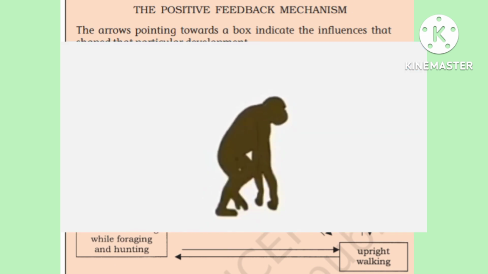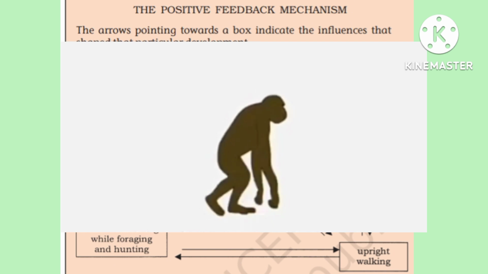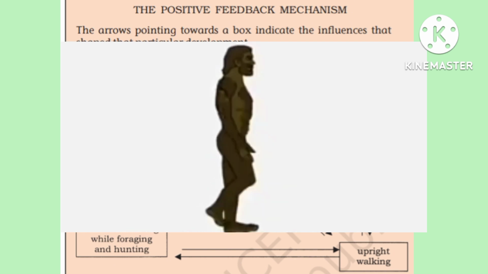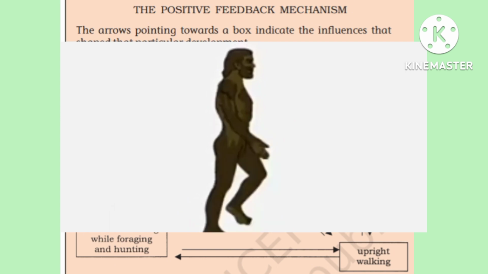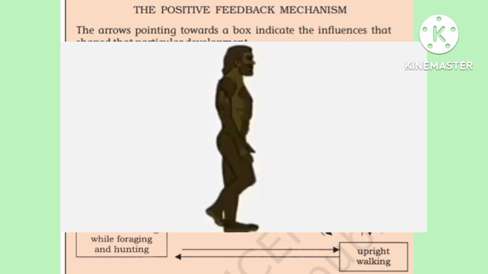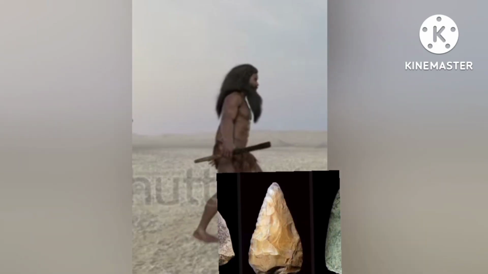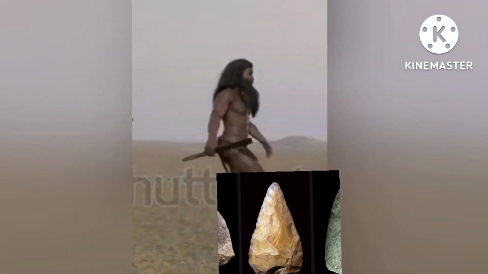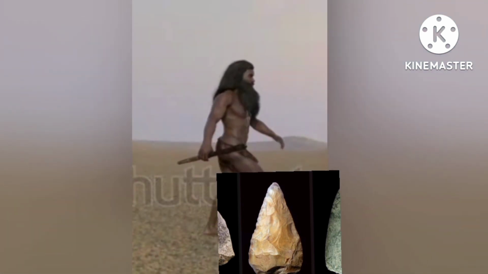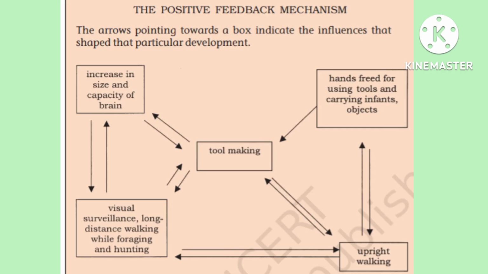And walking on four legs was more difficult and consumed much more energy than upright walking on 2 feet, as they used to travel long distances, so they started to walk on their 2 feet and the hands became free. They used their hands for making tools, hunting and collecting objects, and adapted upright walking. I hope you understand this positive feedback mechanism very clearly.